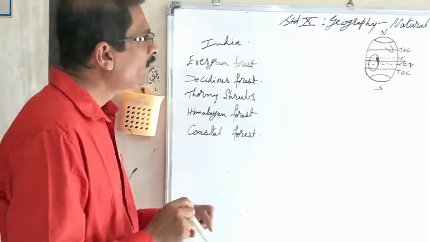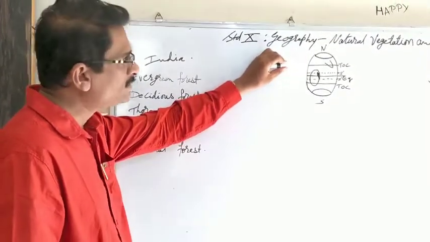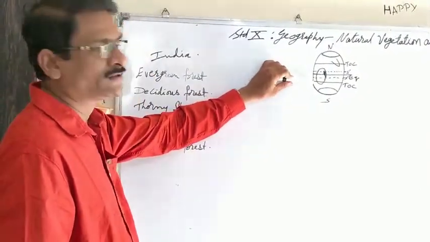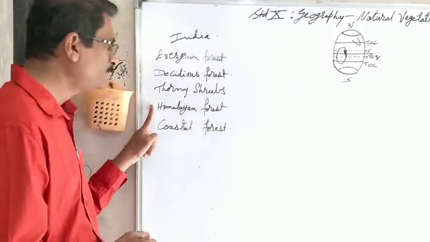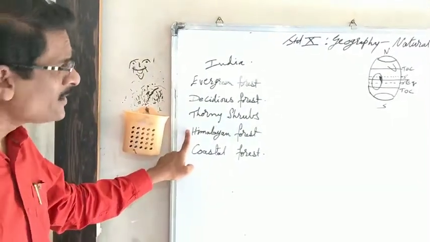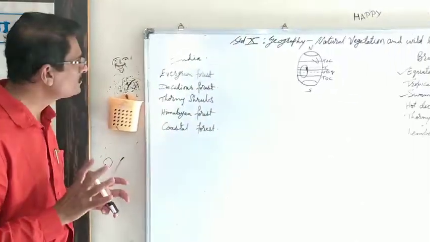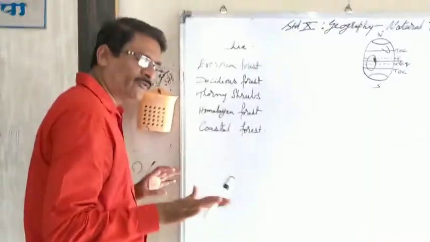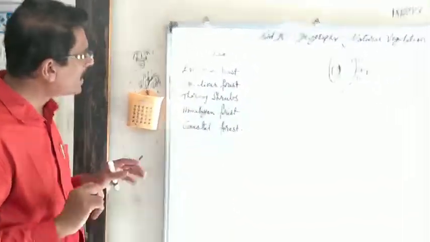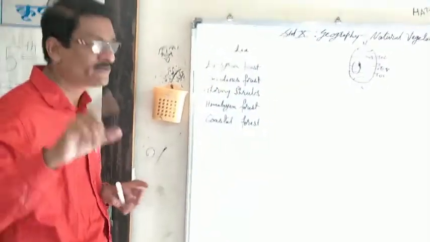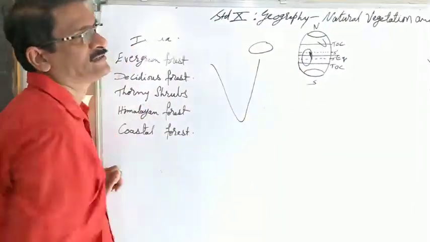But India is in the northern hemisphere on the Tropic of Cancer. It is neither on the equator nor in the southern hemisphere. So the uniqueness that India itself has is the Himalayan forest, and to a certain extent we can say coastal forest, because in India, as everywhere in the world, India also has evergreen forest. Now these evergreen forests are directly related to the availability of rain. When we study India, we have to understand that this is the area which is the wettest area on